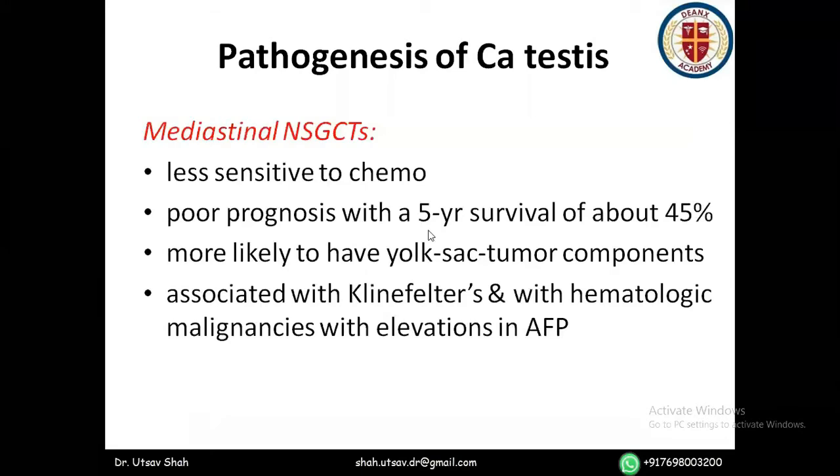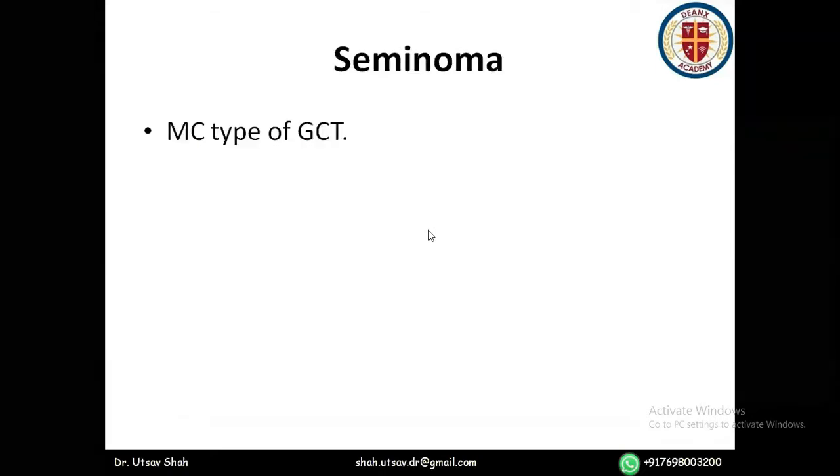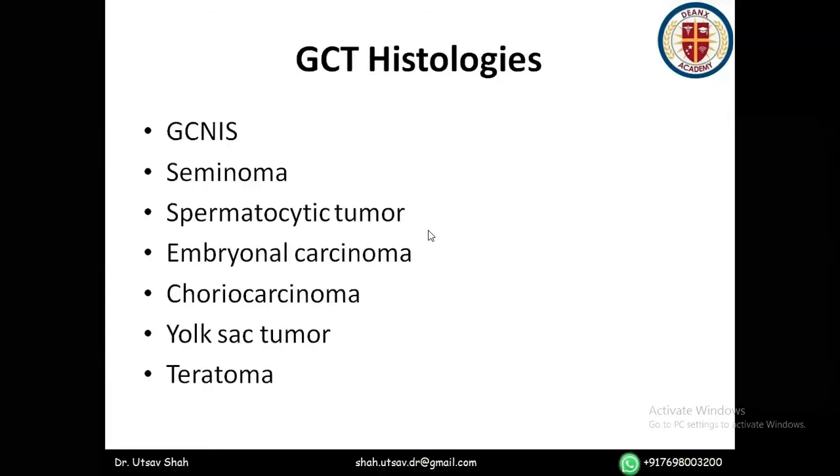In mediastinal non-seminomatous germ cell tumors, the prognosis is poor. Why? Because they are less sensitive to chemotherapy. The 5-year survival is about 45%, and these are more likely to have yolk sac components and are associated with Klinefelter's and hematologic malignancies with elevations in alpha-fetoprotein. So again and again we are coming to germ cell tumor histologies. We'll be taking up each one of them independently.